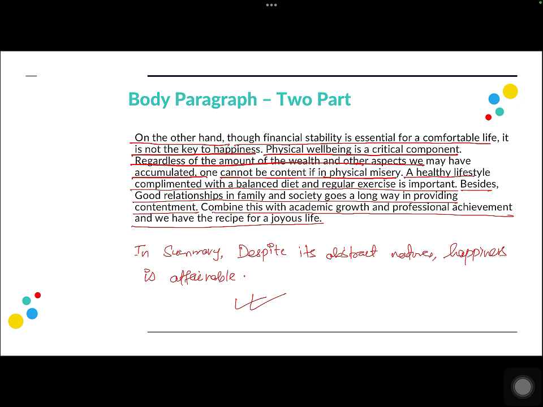Right, so this was everything that you needed to know about the writing part of the IELTS writing section. And if you have any question, you can always get to us.